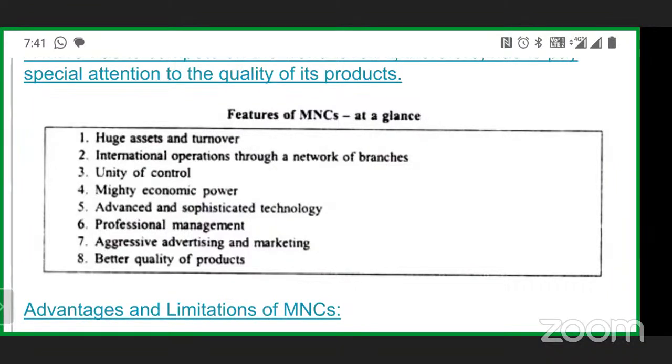Second feature of an MNC is international operation through a network of branches to start the business. That is one of the requirements of an MNC. Then unity of control, mighty economic power, advanced and sophisticated technology, professional management, aggressive advertising and marketing, better quality of products. So these are some of the features of the MNC.